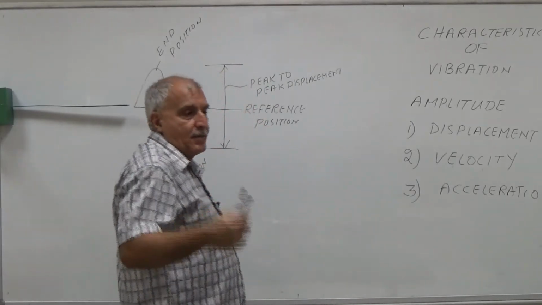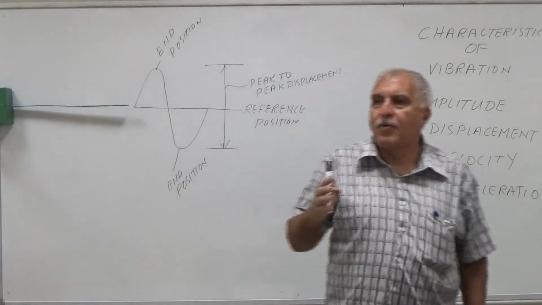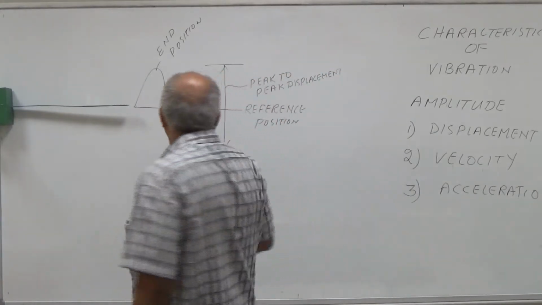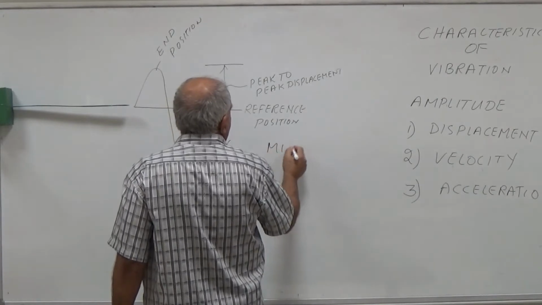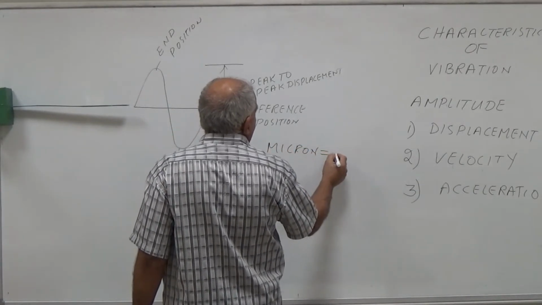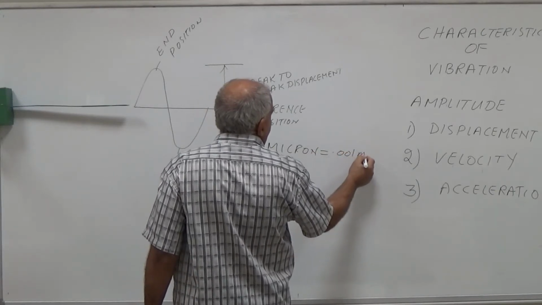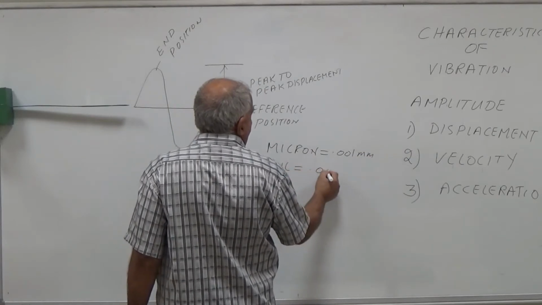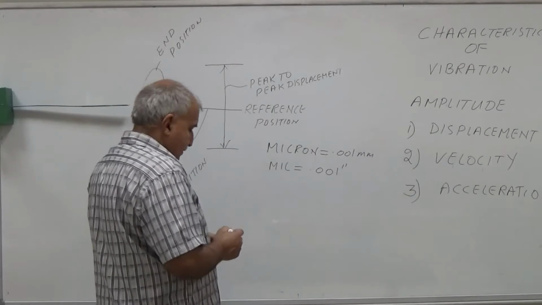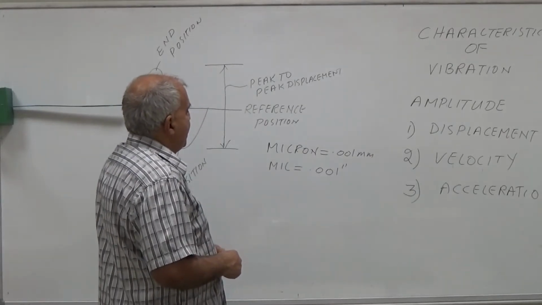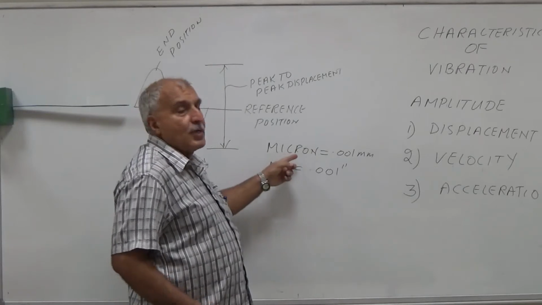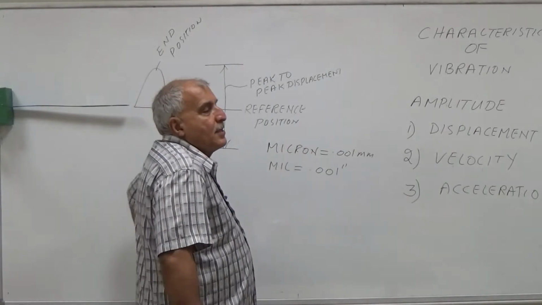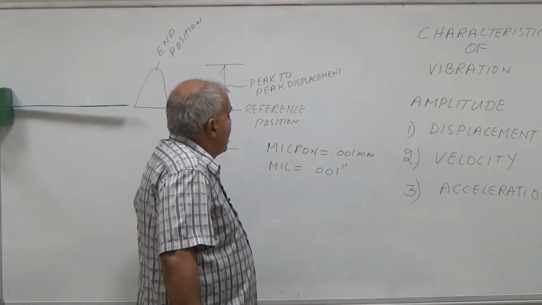And for displacement, I did not tell you before, we measure by micron and mil. Micron is equal to 0.001 millimeter and mil is equal to 0.001 inch. Micron is the unit in the metric system and mil is the unit in the English system.